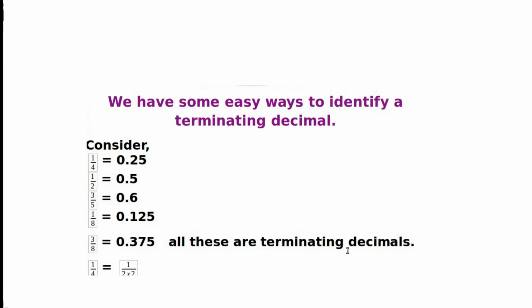We have some easy ways to identify a terminating decimal. In the very beginning we saw that 1 by 4, 1 by 2, 3 by 5, 1 by 8 and 3 by 8, when we write the corresponding decimals, are terminating decimals.